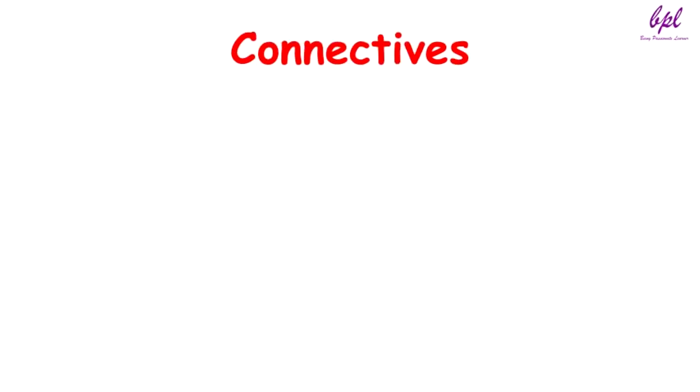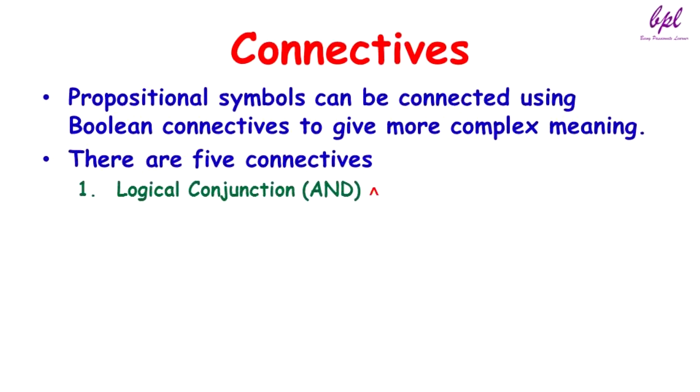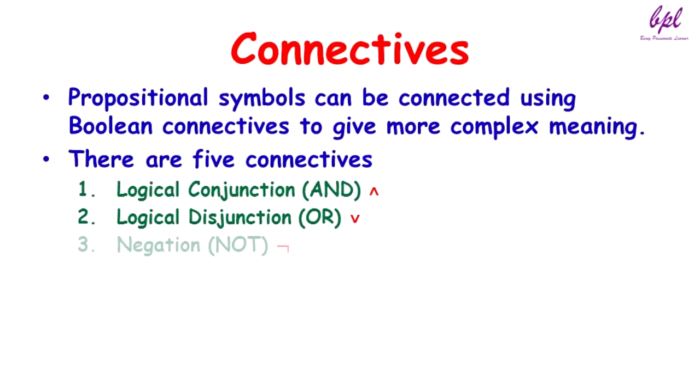So let us talk about connectives now. Propositional symbols can be connected using Boolean connectives to give a more complex meaning. There are 5 connectives. One is logical conjunction, which is also called and, and it is represented by this symbol. Another one is logical disjunction, which is also called or, and it is represented by this symbol.